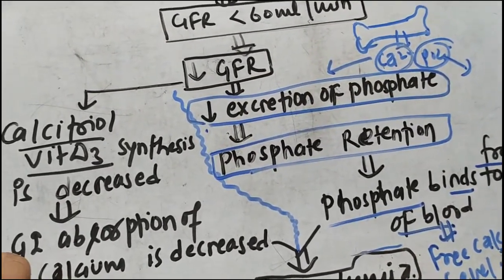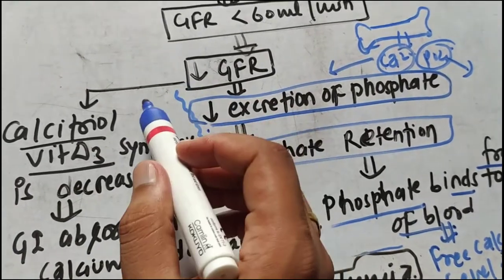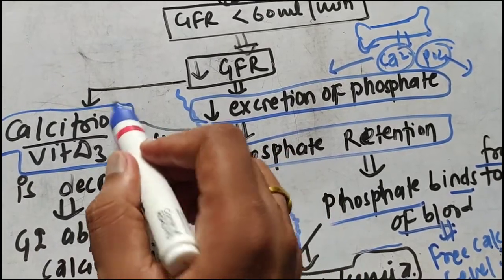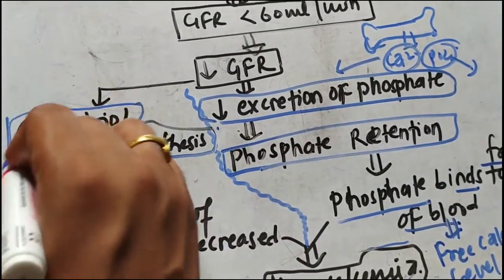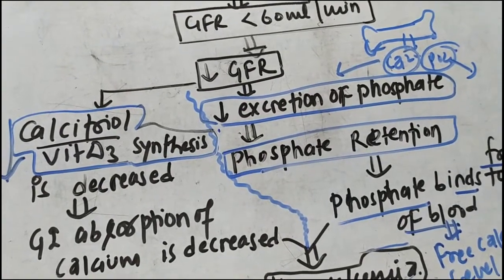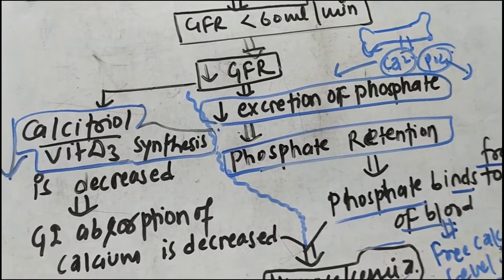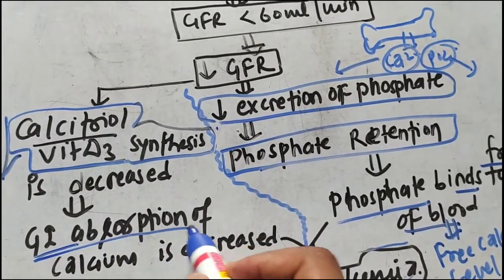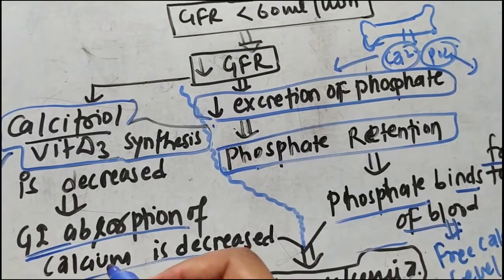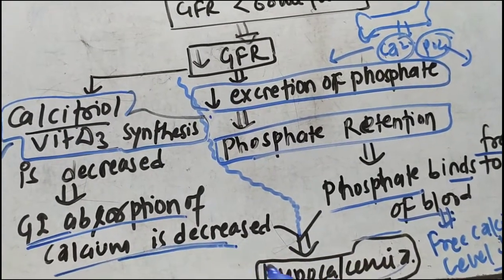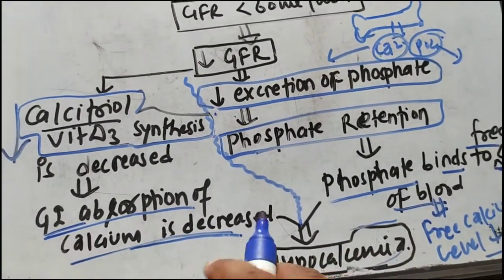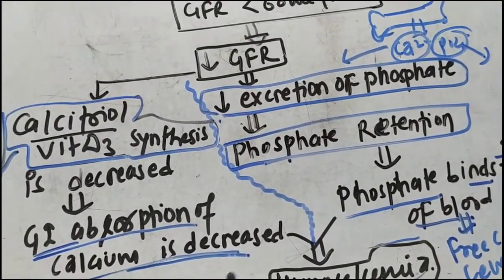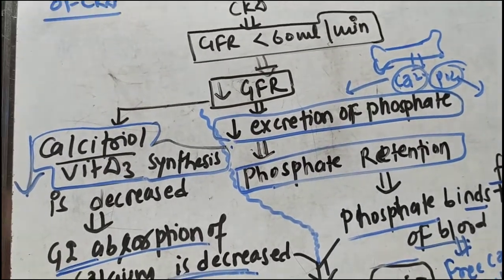Another thing, whenever the GFR decreases, the calcitriol, that is vitamin D3 synthesis, also decreases. So the active form of vitamin D is decreased in stage 3, and when the active form of vitamin D is decreased, the gastrointestinal absorption of calcium is decreased, and it also leads to the hypocalcemia. So in this way, there will be hypocalcemia developing in the case of CKD.